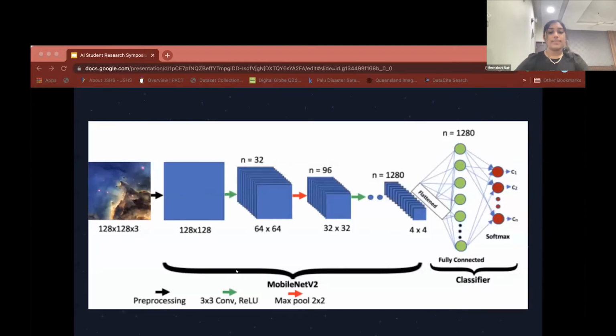artificial intelligence. So this diagram explains how featurization works. It takes an image, and in this case, a nebula image, and then it runs MobileNet v2 on it. So instead of converting it to the 5 categories of prediction, it's going to take the intermediate values and then use that as a feature vector for the machine learning algorithms.